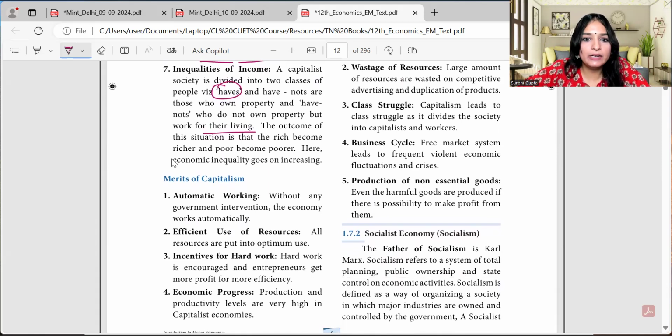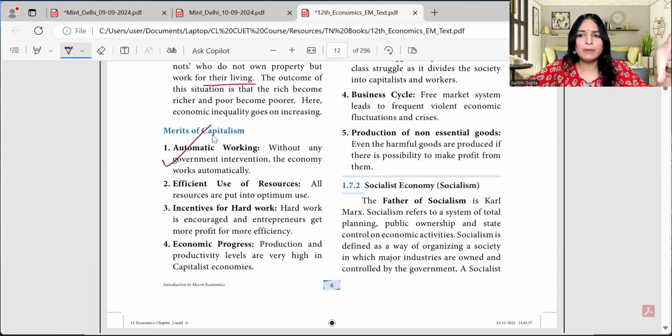Merits are that automatic working is there based on the demand and supply. Nobody has to take any control. Then there's efficient use of resources. Resources are being put to the optimized usage. Why? Because I am concerned with maximizing my profit, so I'll make use of the resources very efficiently. Incentives for hard work. Obviously, if somebody is working hard for me, then I'll give that person incentive so that they work even harder for me, because I want to maximize my profit.